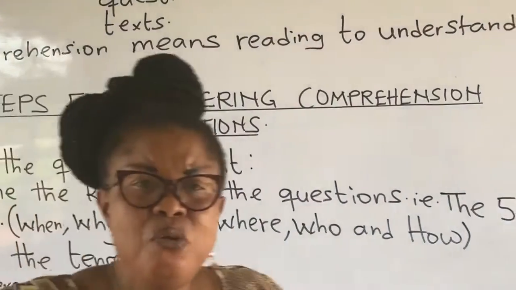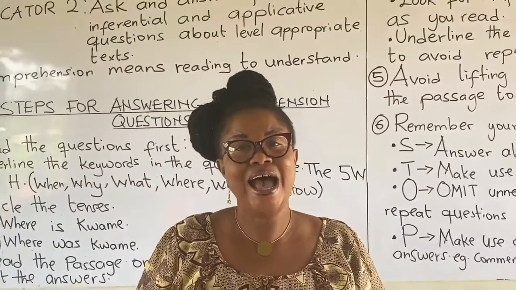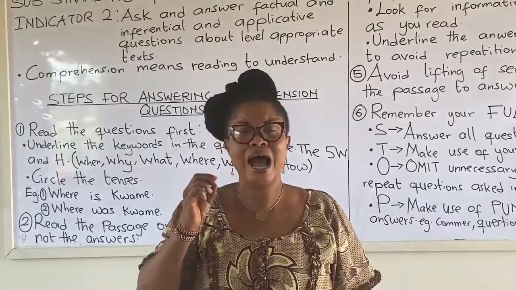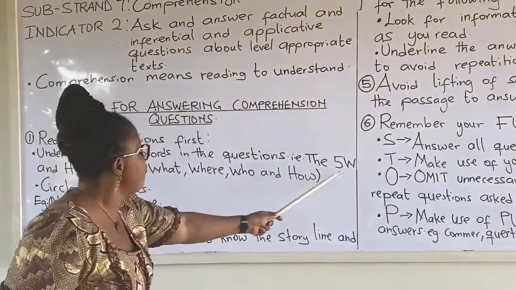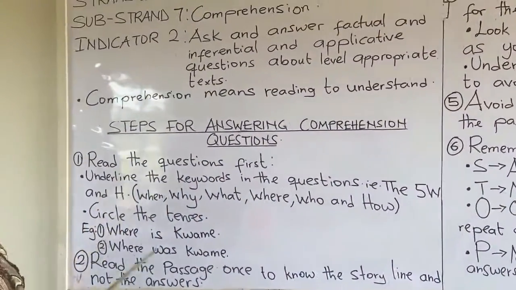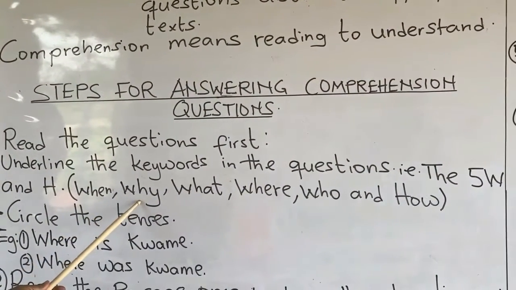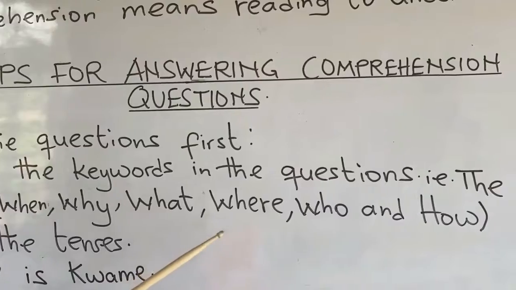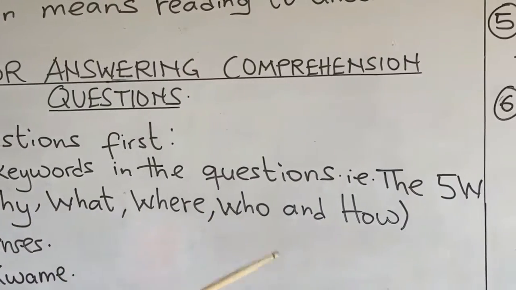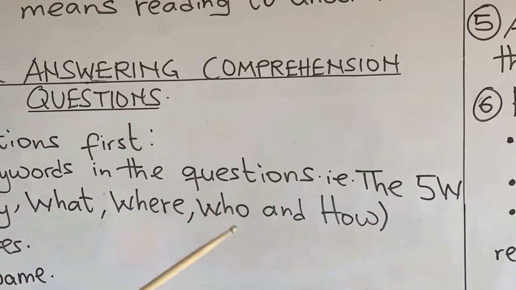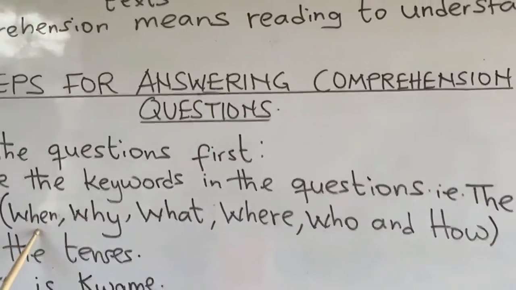And what are the keywords? They are the 5W and H. And they are when, why, what, where, who, and how. Let's look at it again. When,